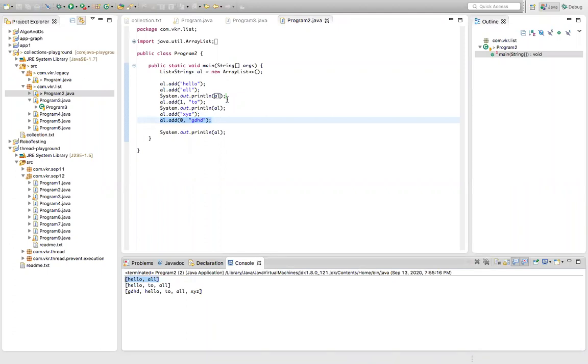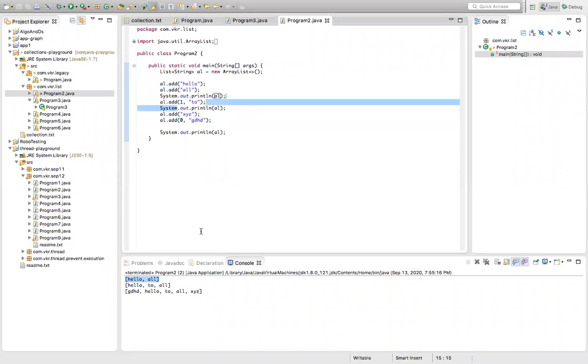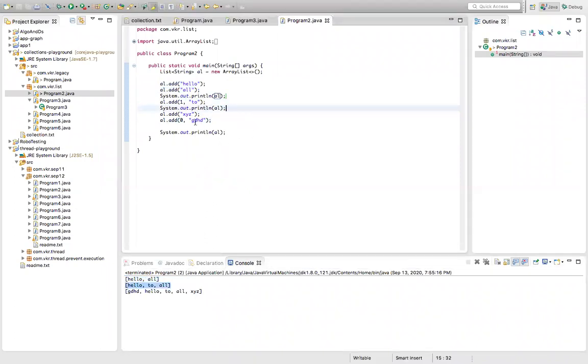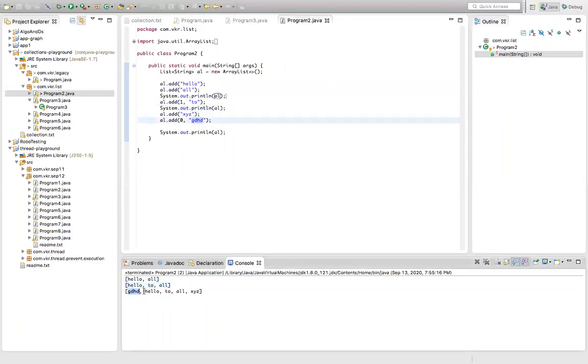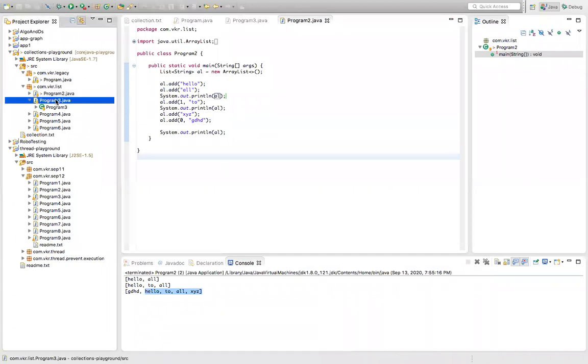First is hello all. After this, when we add at the first index, it will become hello to all. Now when we add xyz and GHD at the 0th index, GHD will come here before hello to all xyz. It will shift the others. Okay, clear. Now let's go to the next program.